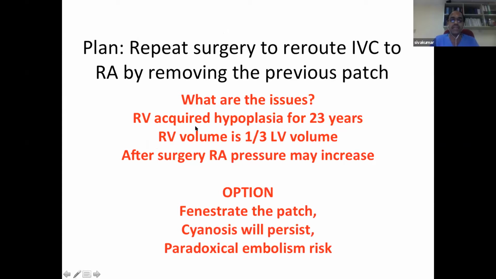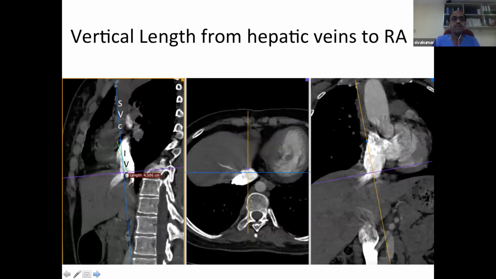The reason being, on cardiopulmonary bypass and aortic cross clamp, when you are trying to make the RV pump against the entire pulmonary circulation with the whole systemic venous return, that right ventricle may find it difficult. So one of the options will be we can fenestrate the patch. But if we fenestrate the patch, the cyanosis will persist, risk of paradoxical embolism will persist. So we analyzed the CT further.